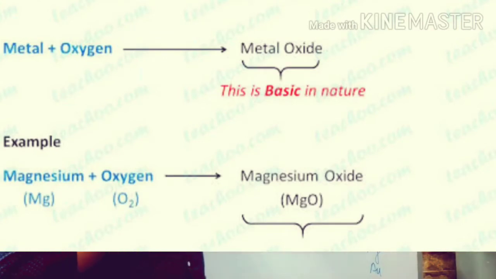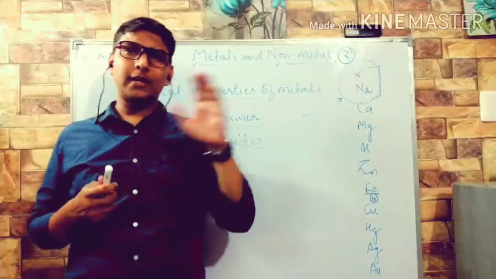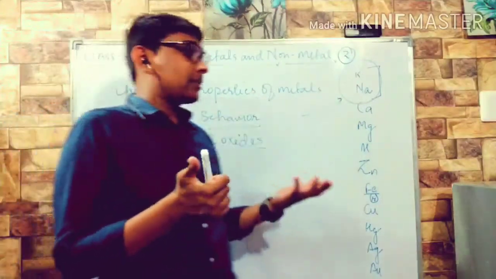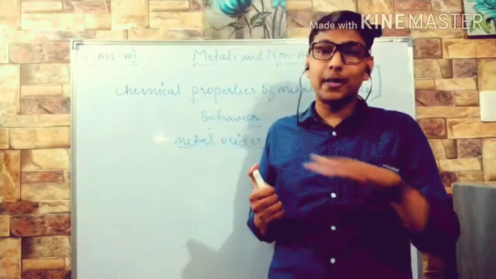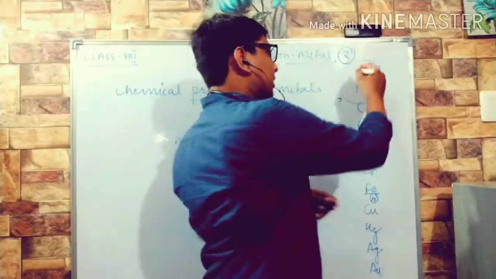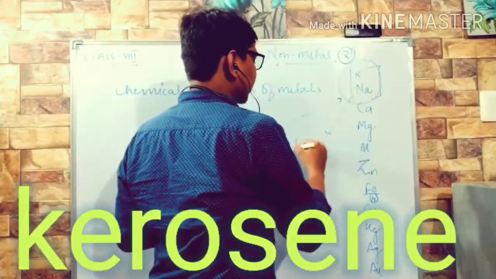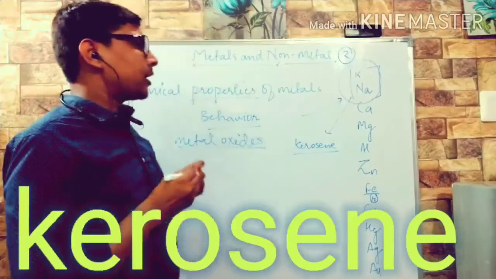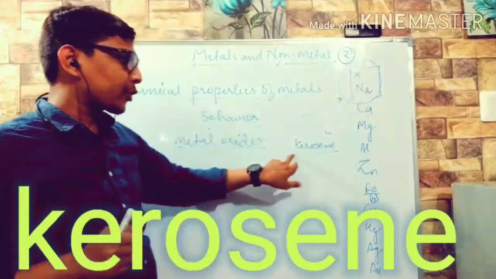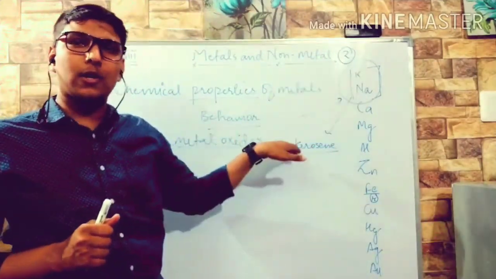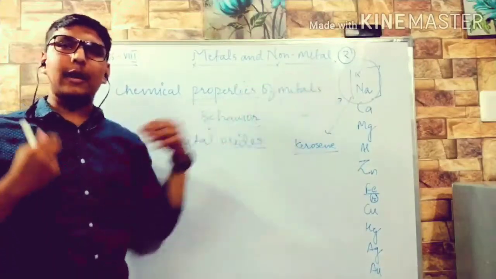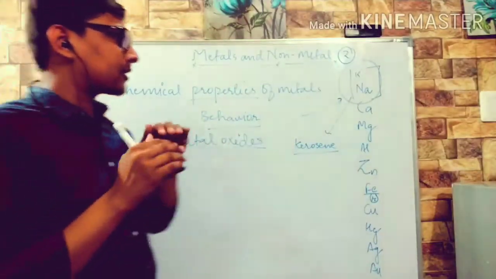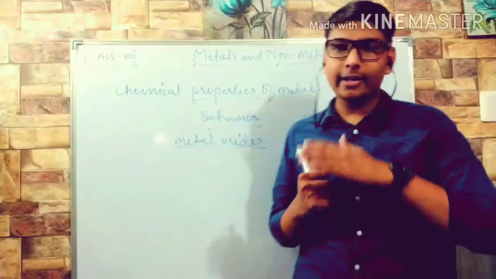As they are very reactive, we need to keep them out of contact with oxygen, we need to separate them from oxygen. That is why both these metals are kept under kerosene. K is the symbol for potassium, K is for kerosene, so you can make a trick to learn this. They are kept under kerosene so that they get directly cut off from the oxygen.